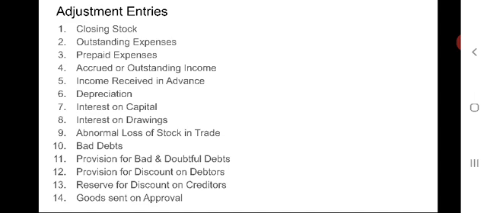As per this entry, it is shown on the debit side of profit and loss account as a separate item, and also it is shown on the asset side by way of deduction from the amount of sundry debtors.